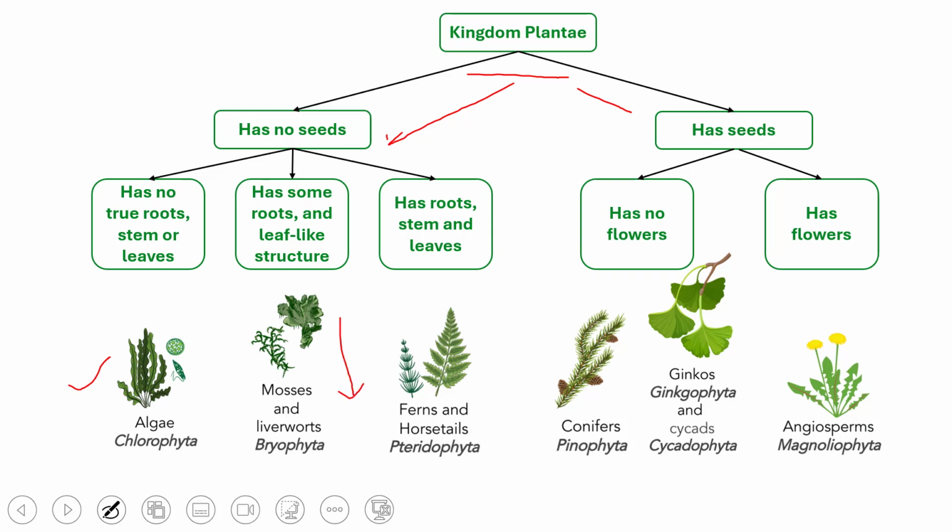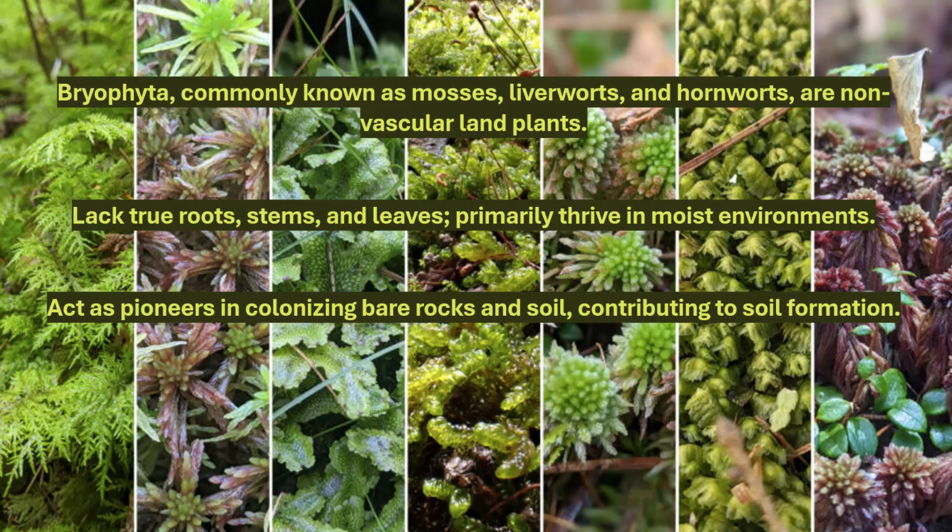So bryophytes are a bit more advanced than algae because they have some root and some leaf-like structure which gives them the appearance of being plants. Bryophytes mainly include mosses, liverworts, hornworts, and they are the non-vascular plants which live on land. They do not have a true root system, stem, or leaves. They mainly thrive in a moist environment. They take up moisture or water from their surroundings because they do not have a vascular system.